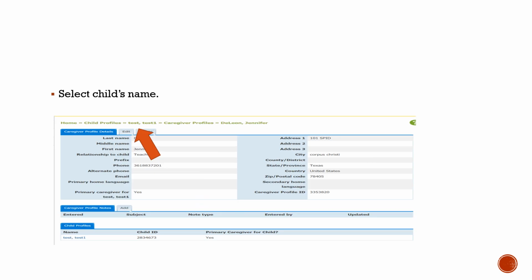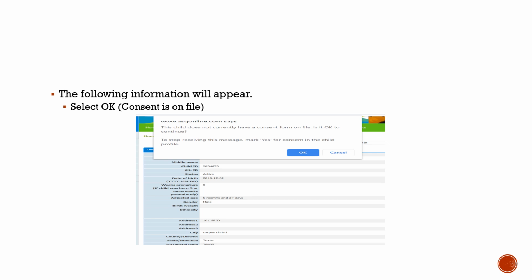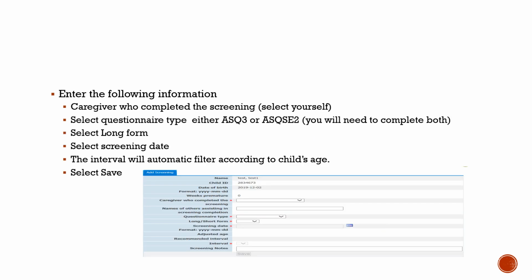Select child's name. Select Add Screening. The following information will appear. Select OK. A consent is on file in the child's record. Enter the following information. Caregiver who completed the screening. Select yourself. Select questionnaire type, either ASQ3 or ASQ-SE2. You will need to complete both. Select long form. Select screening date. The interval will automatically filter with the child's age. Select Save.